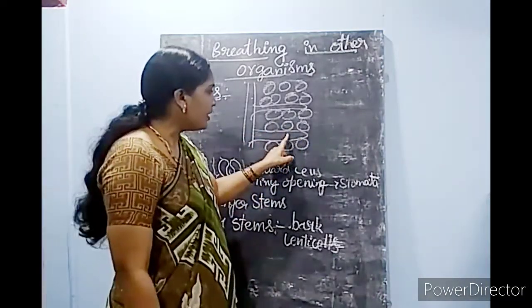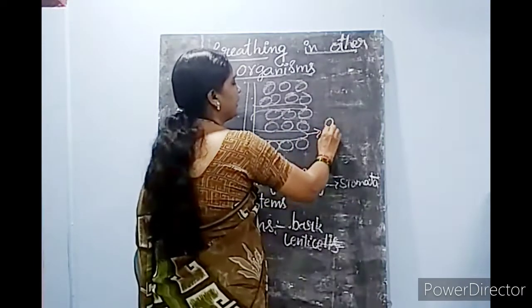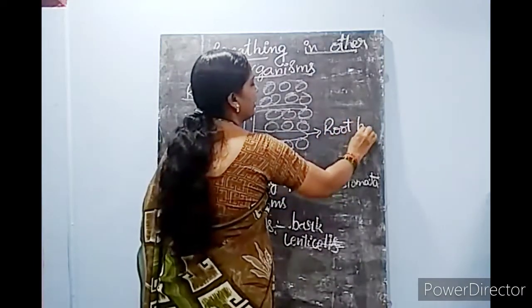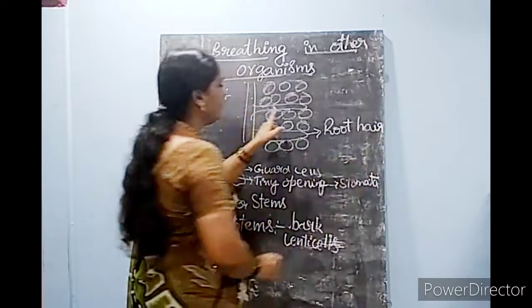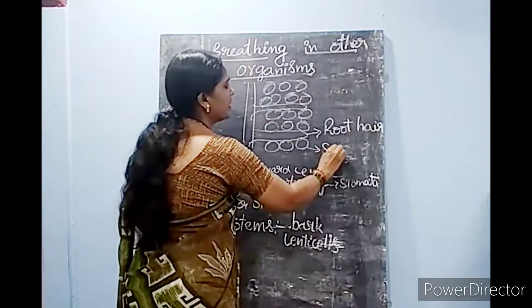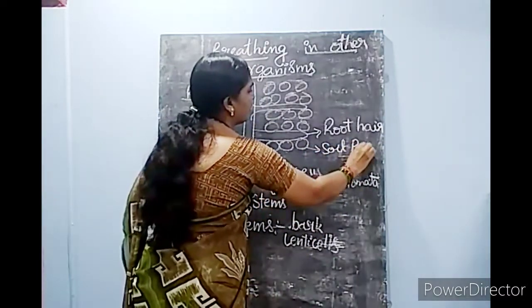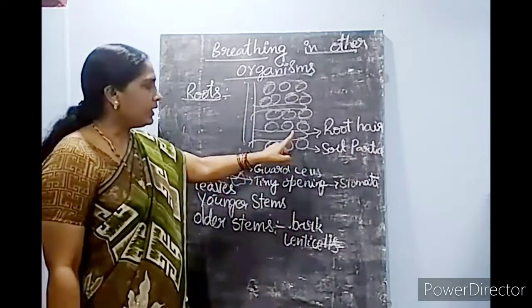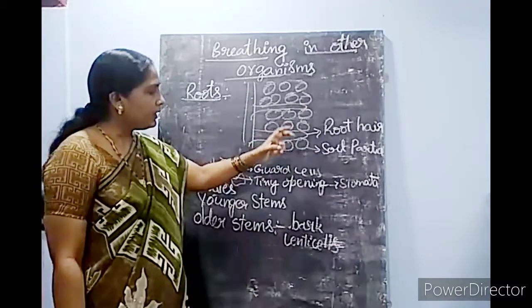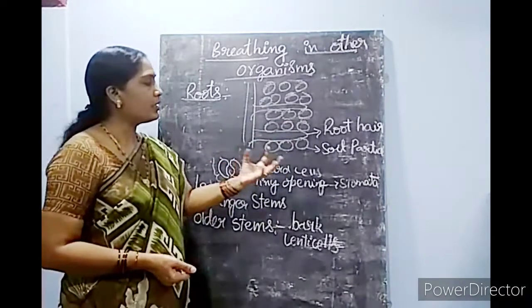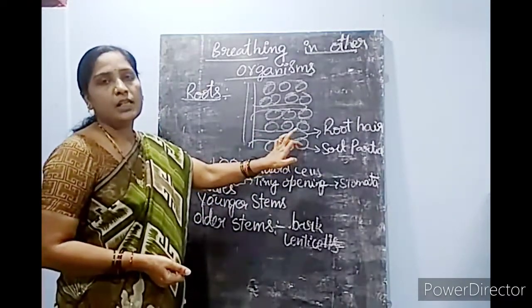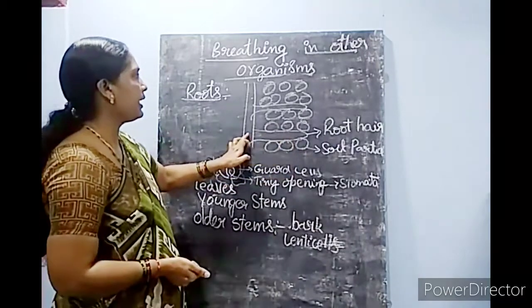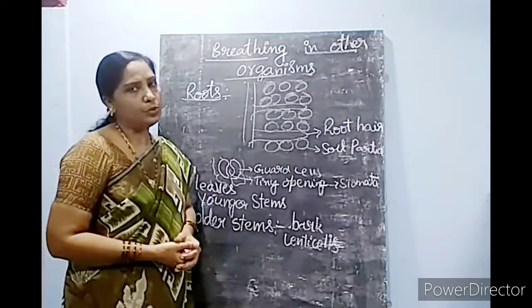With the help of these root hairs, they take the oxygen present in between the soil particles and transport it to the main root system.